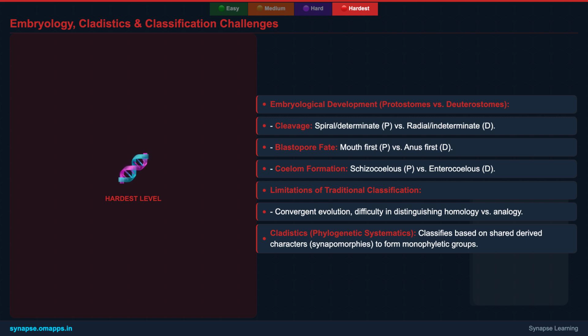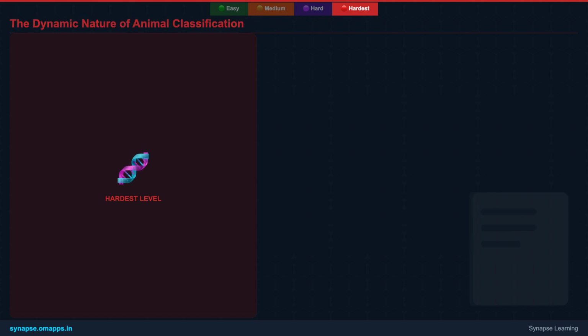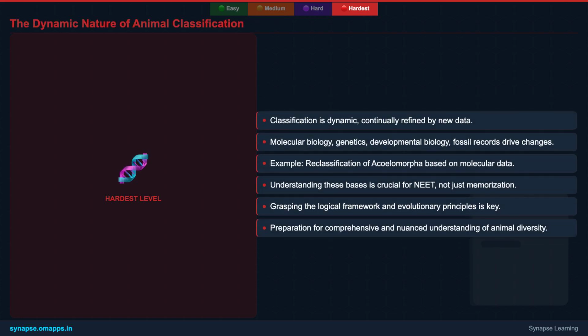We'll also discuss the limitations of traditional classification, such as convergent evolution, and how cladistics, with its focus on shared derived characters, provides a more robust framework for reconstructing phylogenetic trees. Finally, we'll appreciate that animal classification is not a fixed dogma but a constantly evolving field. New molecular data and discoveries continuously refine our understanding, challenging old groupings and forming new ones. This dynamic process underscores the scientific method in action.